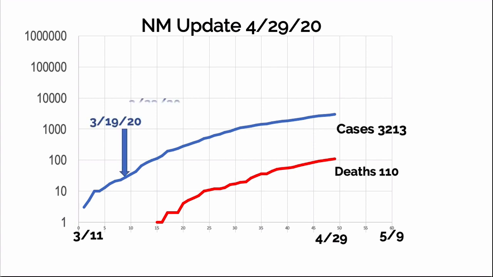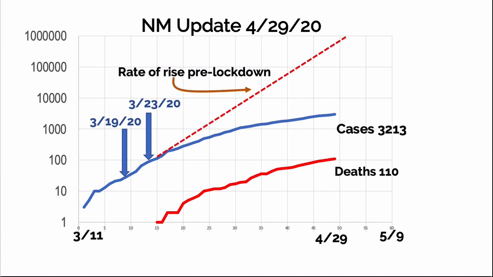On March 19th and 23rd, the public health orders designed to slow the spread of infection went into effect. This red dotted line shows the exponential rise that would have occurred based on the cases that happened prior to the public health orders. The blue dotted lines show a very rough estimate of how many cases we might see by May 9th.